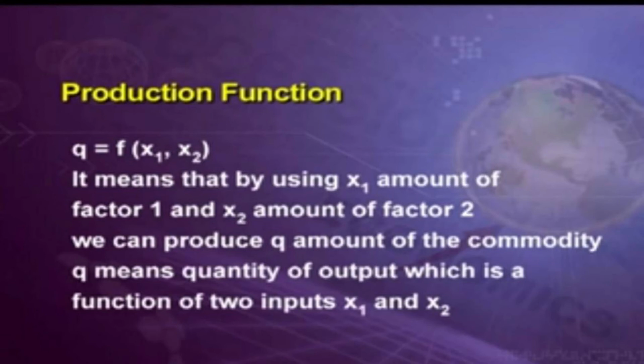How many equipments are required? This decision is to be taken by the organizer. So, production function. It means that by using X1 amount of factor, for example land, and X2 amount of another factor, you can produce an amount of the commodity. So having 1 unit of land and 2 units of another factor, you can produce the output from that production.